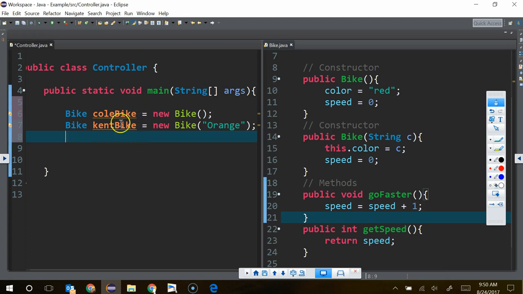Okay. Now a lot of y'all get scared because of these yellow squiggly lines. All that's really saying is like you haven't used this yet, so you don't really need it, right? So you don't have to worry about the yellow lines. It's like, you know, telling you that nothing's happening yet.